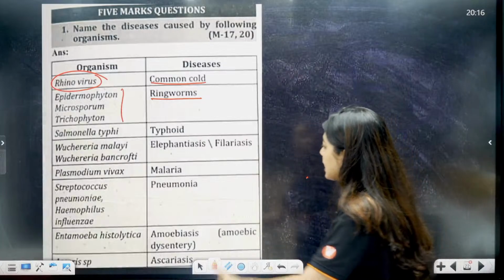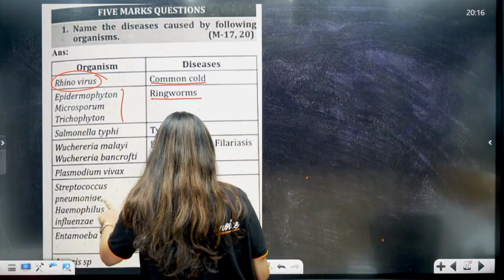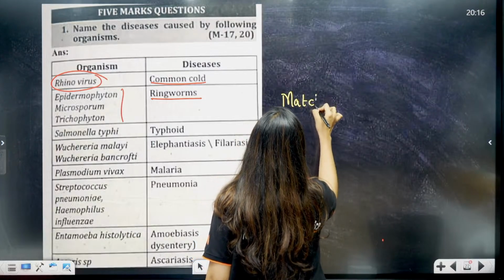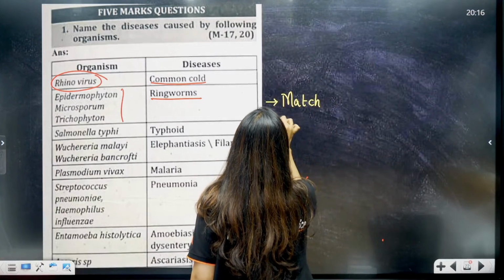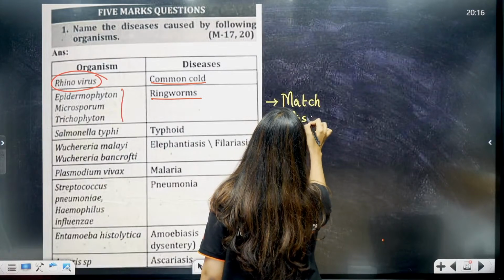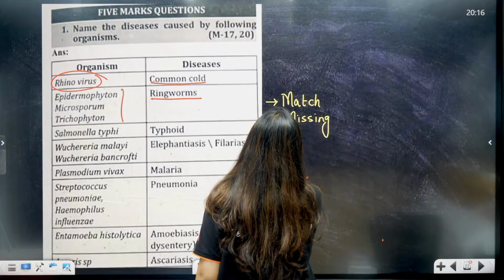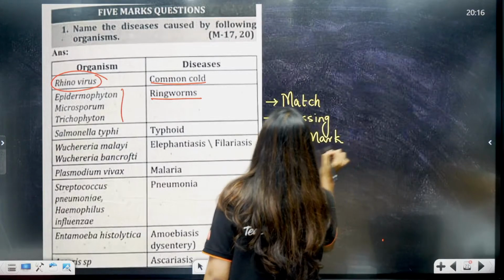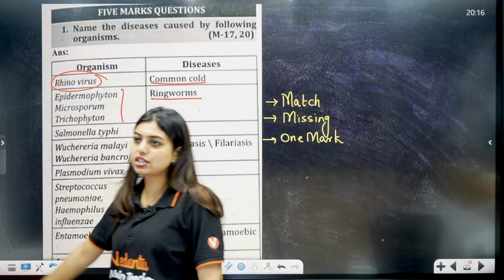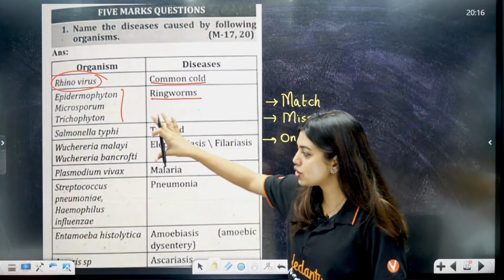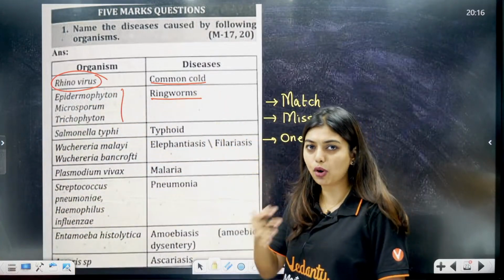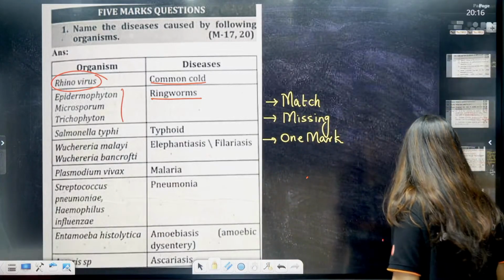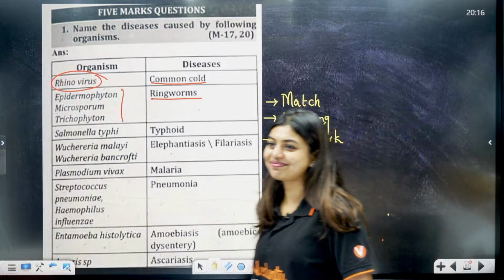Students, this kind of question, as I told you, they can give as match the following. It's a very good question. It can come as match the following, missing, or 1 mark. It can come as any of these, so please be prepared for this. This is your whole box. I've put this box so that when you're studying, you can just look into this box and study. Even last time when I shared the notes, I had given you that snip of it.